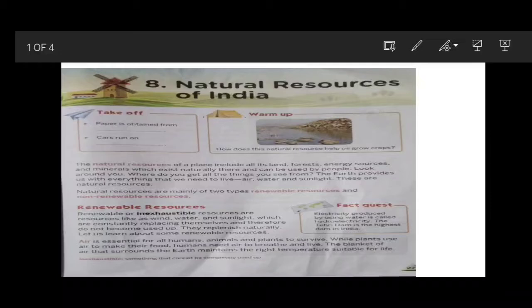The natural resources are all the natural things like land, forest, energy sources and minerals. That means they exist naturally, they are not man-made. And these natural things can be used by people. These are known as natural resources.